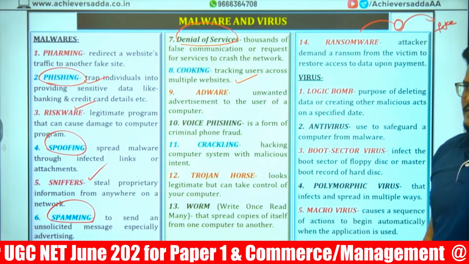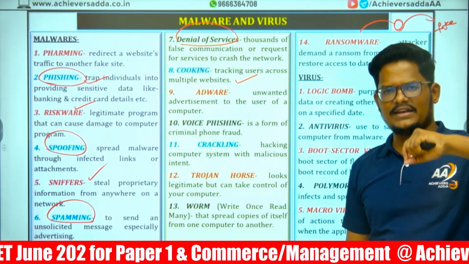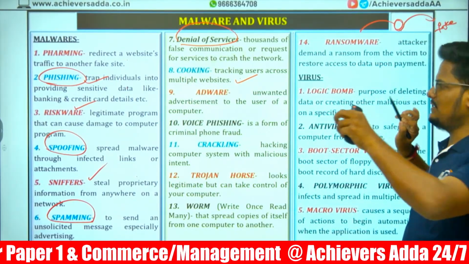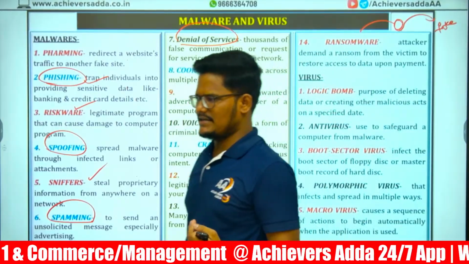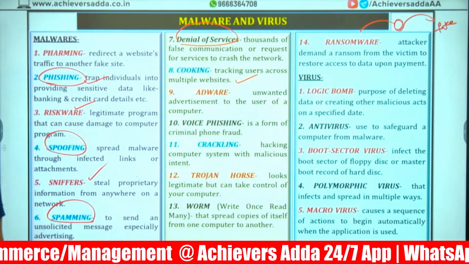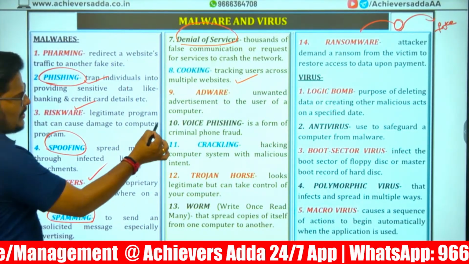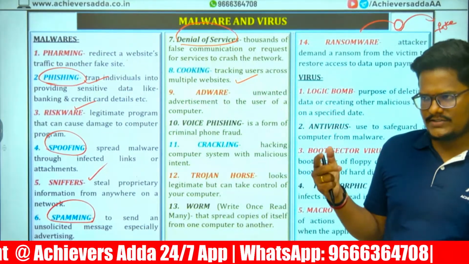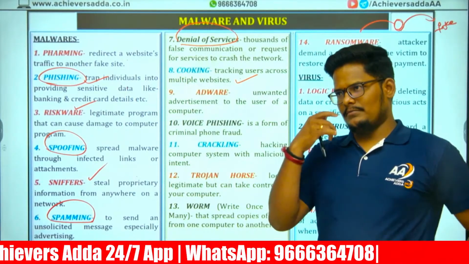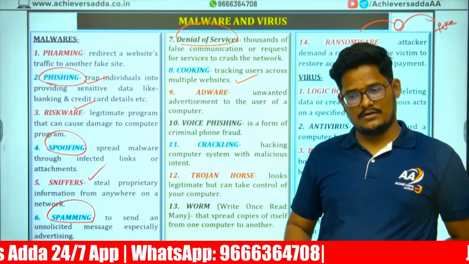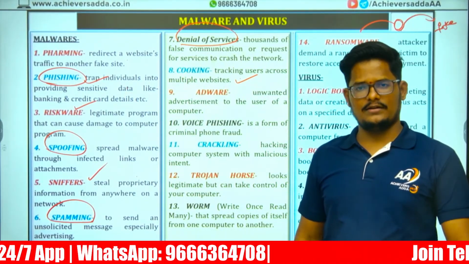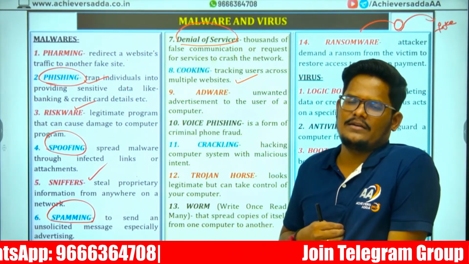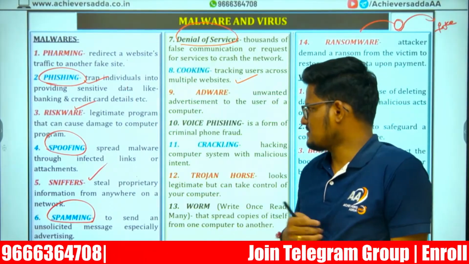Next, adware. With the advertisement, the malware is entering. That is called adware. Some pop-ups will be there. So with advertisement, if it is entering, that will be adware. Next, voice phishing. A husky voice or with a phone voice only. Somebody speaking as your boss or your senior, misleading you with a voice.